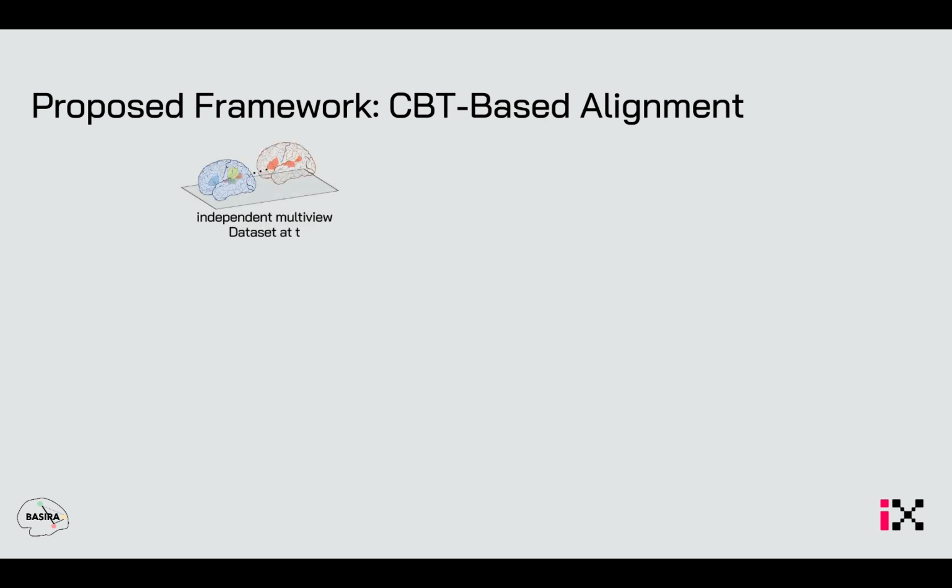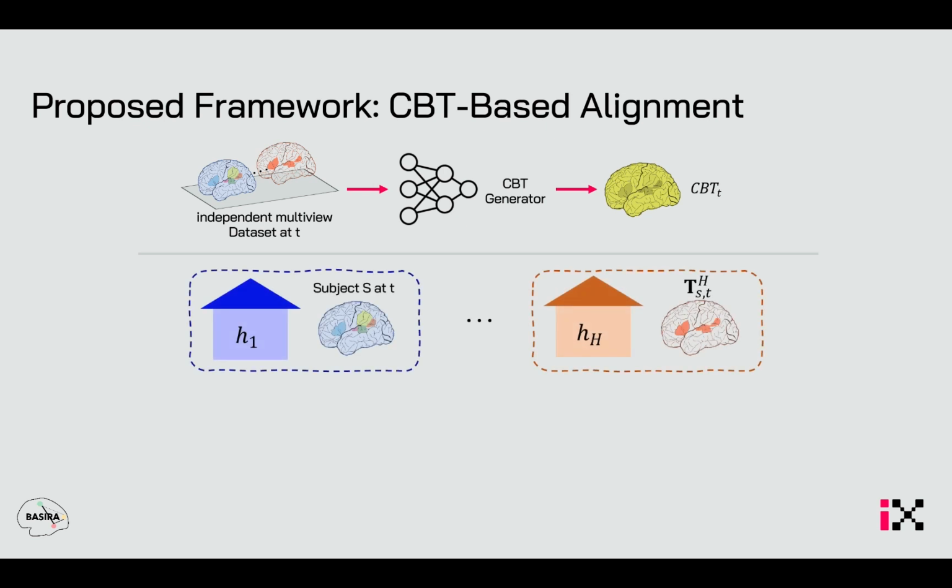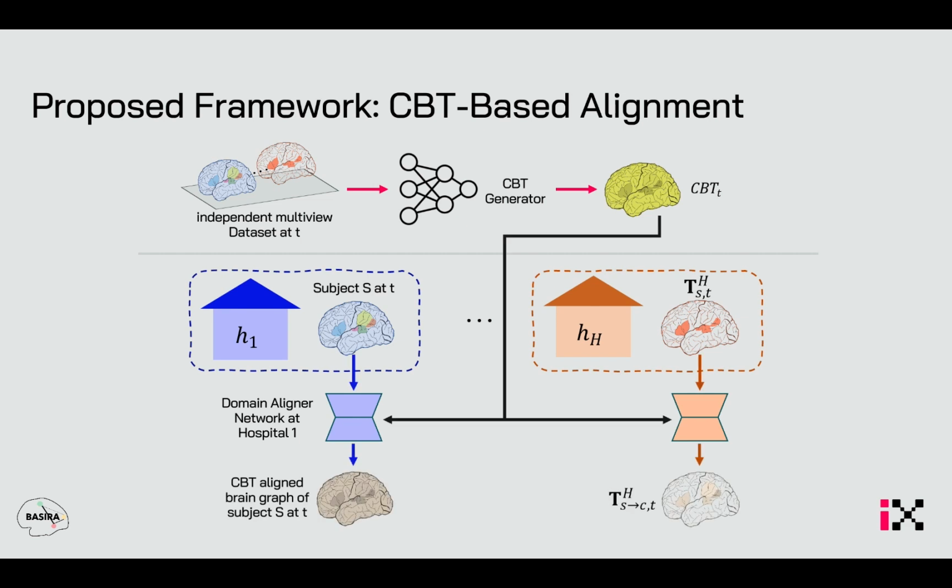In the proposed framework, first we use independent multiview dataset for each time point and template generative network to create templates. In our case, they are connectional brain templates, which we call CBTs. While each hospital holds brain graphs and a domain aligner network for each time point, we feed each subject's brain graph to the domain aligner network that outputs a new CBT-aligned brain graph.